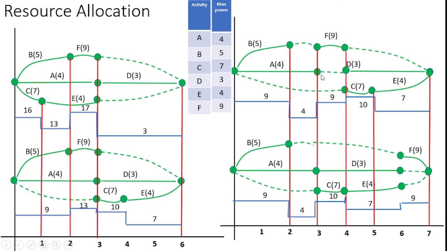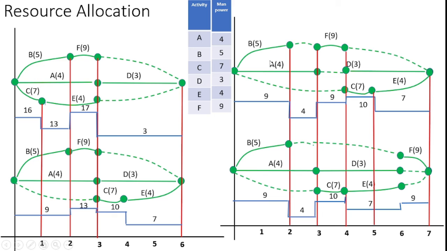After completing the A activity, the D activity is started after 1 day. Likewise, I represented. So first I represent the critical path A of 4. After that, I leave 1 more day gap. After that, I start the D activity, which consumes 3 days. After completing, I mark with the 7 days.